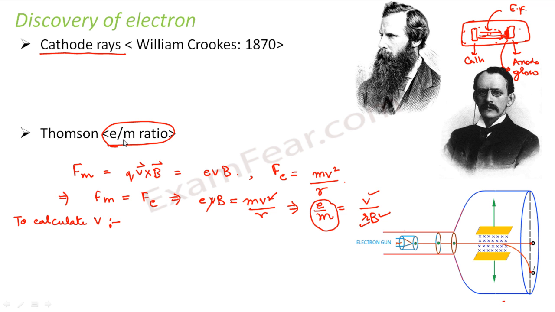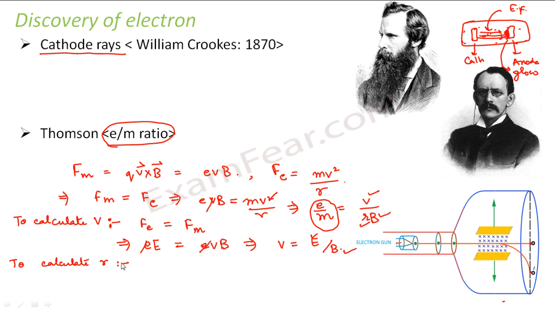So in case you are having any difficulty in understanding, you can get back to those videos and view them first. In order to calculate the velocity with which these charged particles were moving, he adjusted the electric field and the magnetic field in such a way that the force due to the electric field on the charged particle is equal to the force due to the magnetic field. The electric force is nothing but the charge on the particle into the applied electric field. So this was equal to this. From this he got that the velocity with which the particle is moving is E by B. He knew E, he knew B, so he is able to calculate velocity. The only thing left is r, the radius of the circular path.